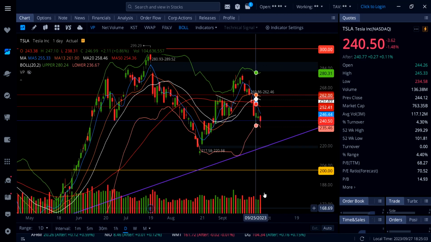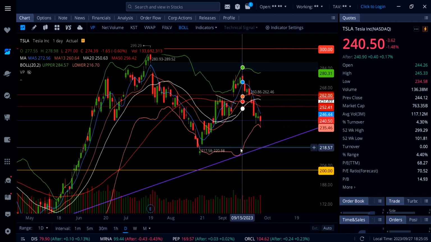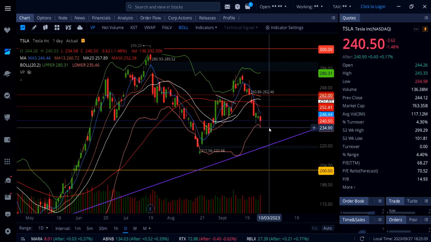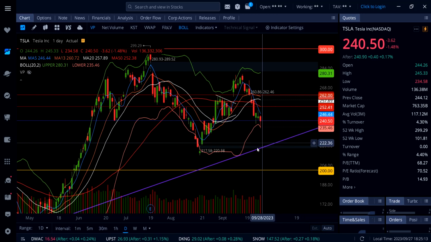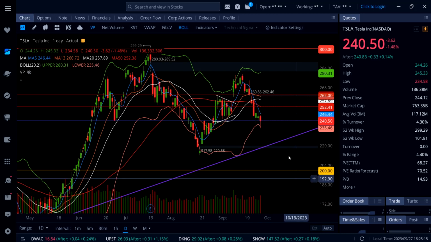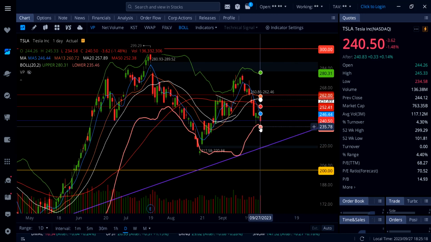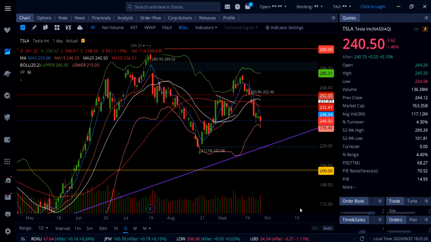And if you look at all the mega caps and look at Tesla hitting the lower Bollinger Band, what happened? 234 to 242 within 7 minutes. That is an $8 move on Tesla. Fantastic. If you can catch something like this anytime in the market, and as long as you have a stop loss, you're going to make a lot of money.